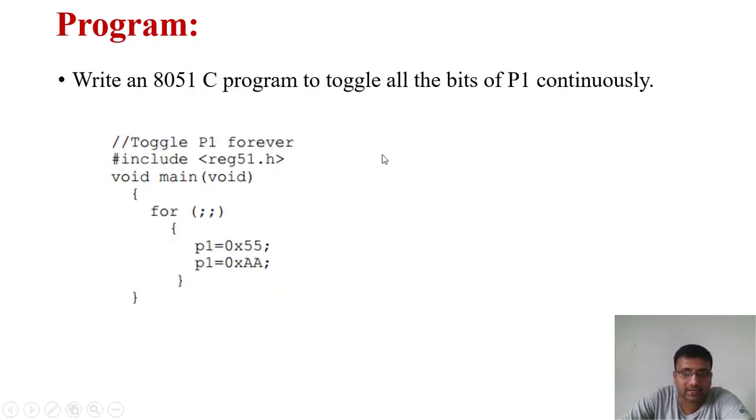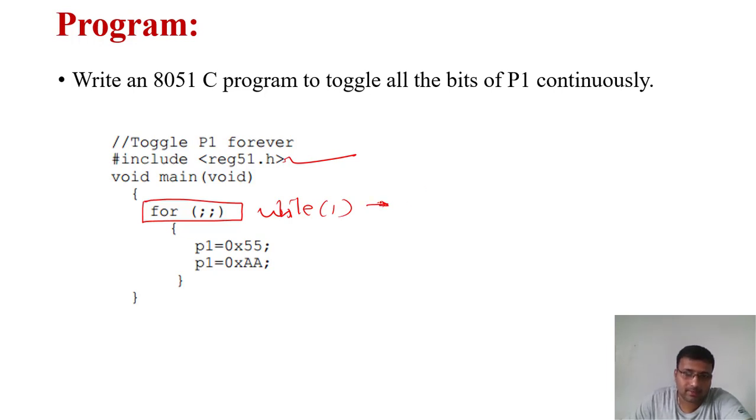We're going to see another program: write a program to toggle all bits of port 1 continuously. So here it is a very easy program. reg51.h, again it is a header file, void main, for(;;), this is similar to while(1). Okay, so it is a continuous loop. So this loop will not end. So P1 is equal to 0x55.